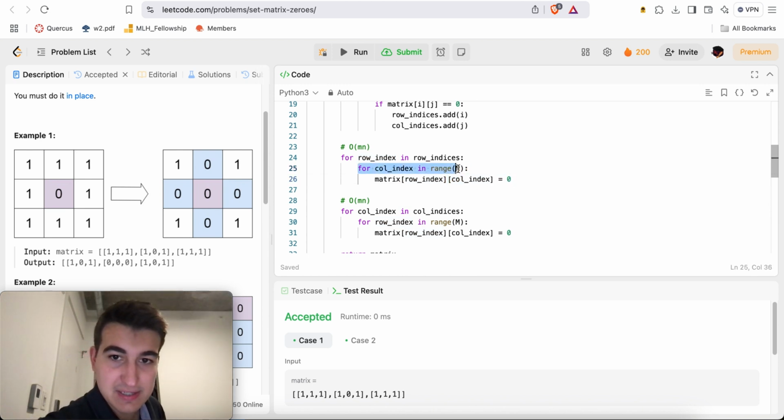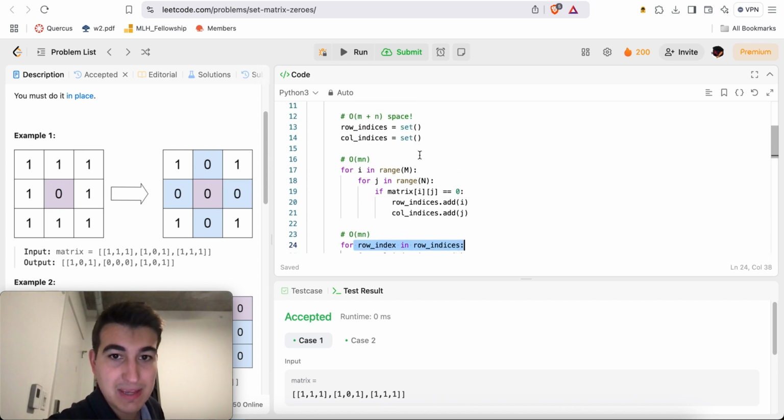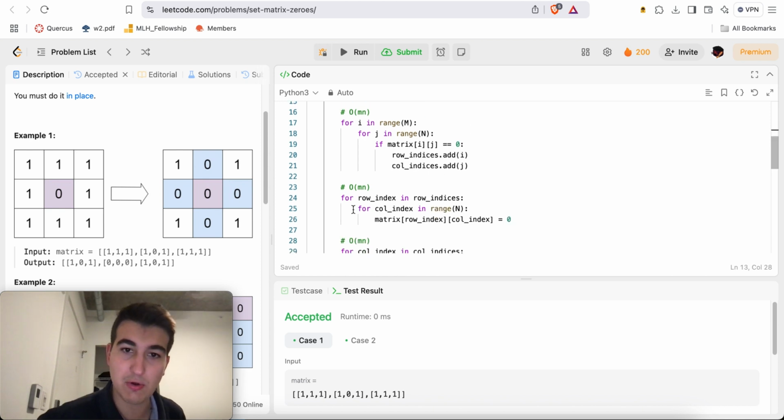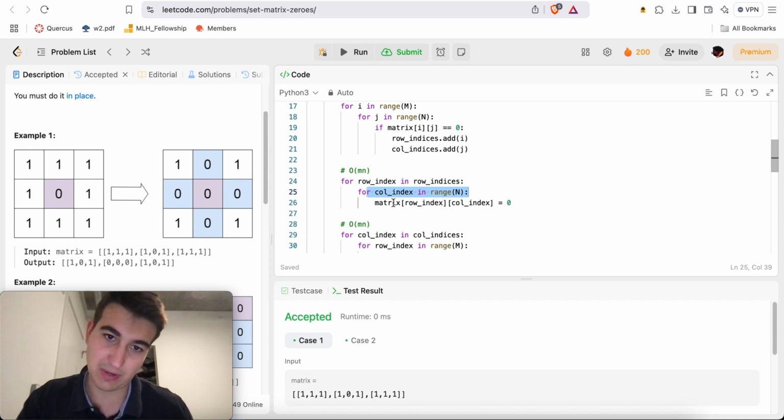Now think about it. This is n, and then row indices can be at most m in length, right? Because this is a hash set, right? So this is at most m, this is at most n, so this is an m by n time double for loop here.